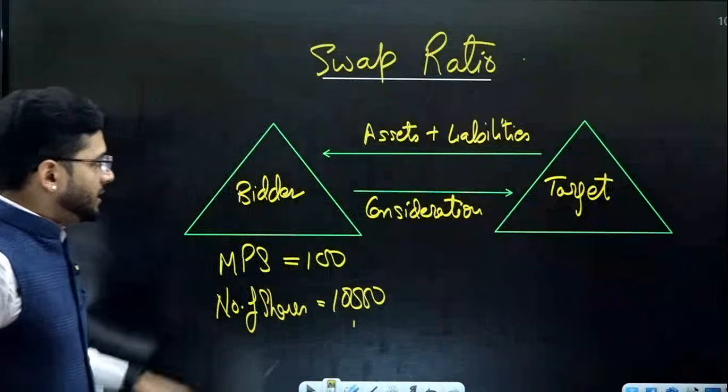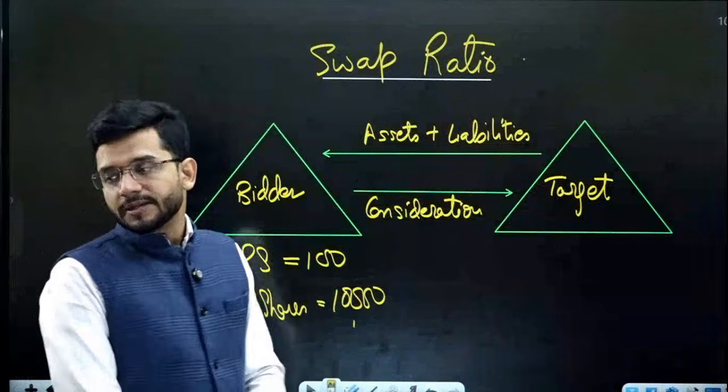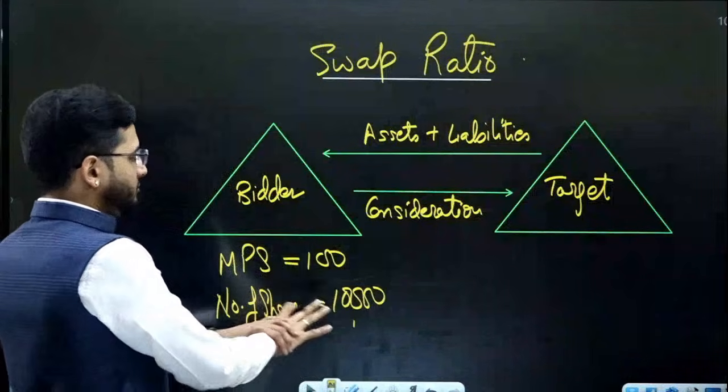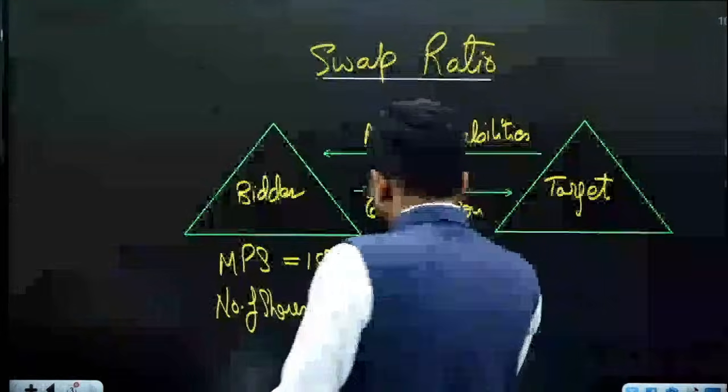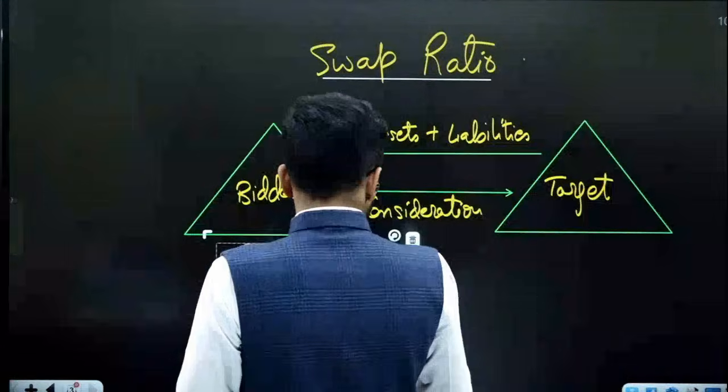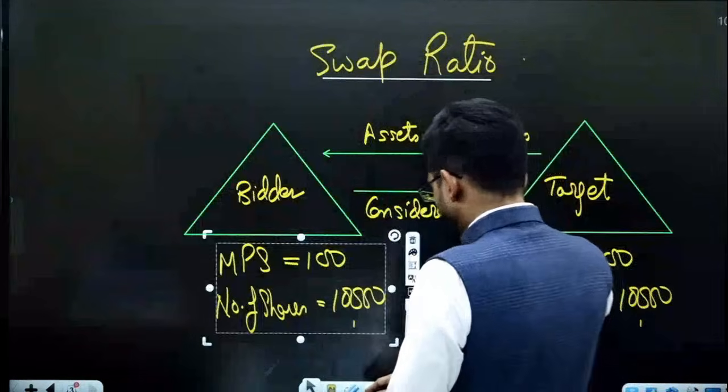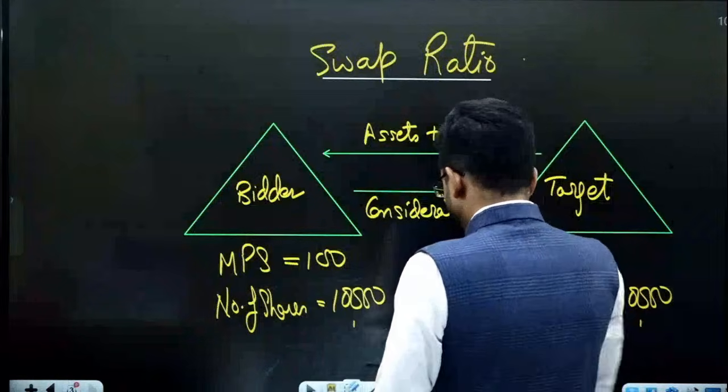Now, assume that the bidder company has a market price per share of rupees 100, and the number of shares is 10,000 shares of the bidder company. And for the target company, the market price per share is rupees 50.